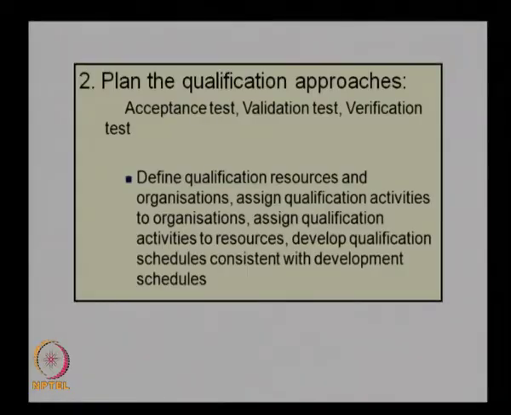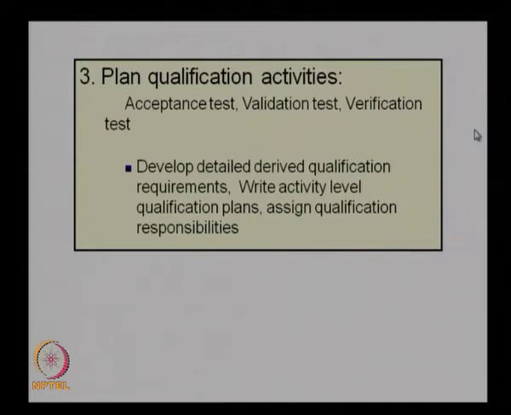So, the schedule we develop for qualification should be consistent with the design activities, and this is to be ensured in planning the qualification approach. So, these are the various activities carried out in the qualification approach. The next one is planning the activities. So, how do we actually carry out these activities?